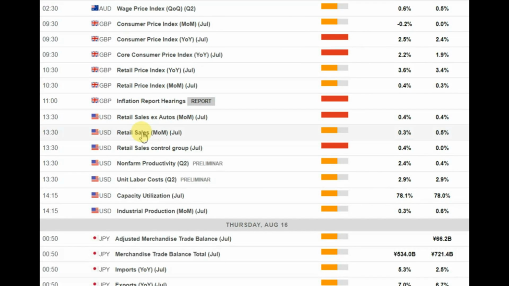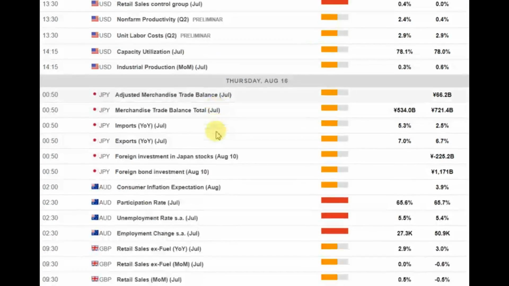Also on Wednesday, 15th of August at 1:30 p.m., US retail sales for July are due for release. Estimates are pointing to 0.3% month on month from previously published 0.5%. This data could impact volatility in US equities and also US dollar currency crosses.